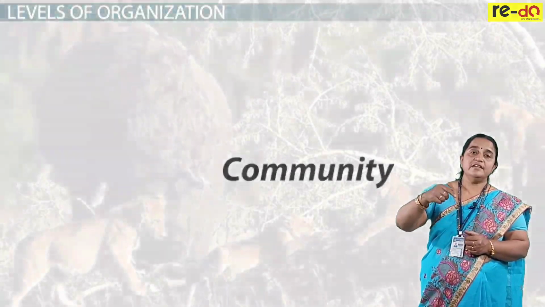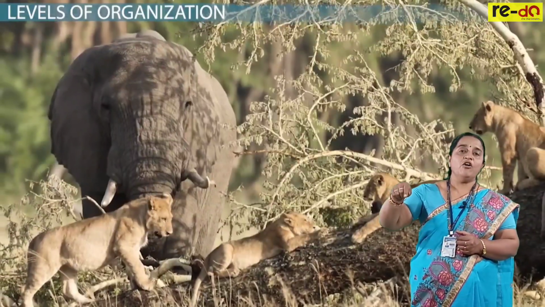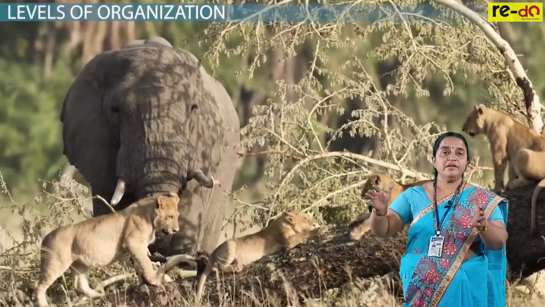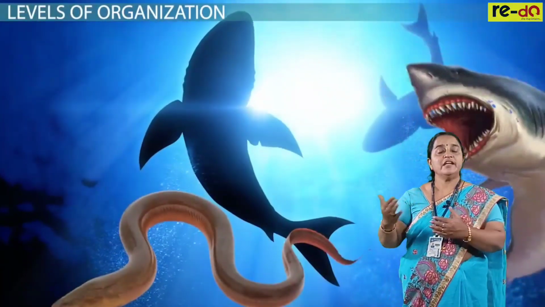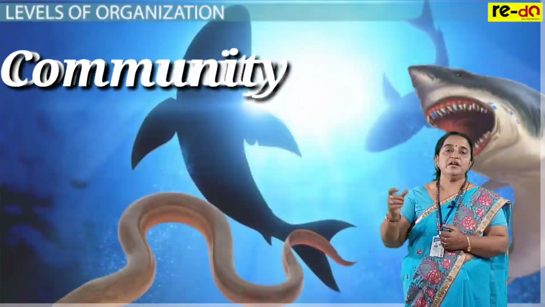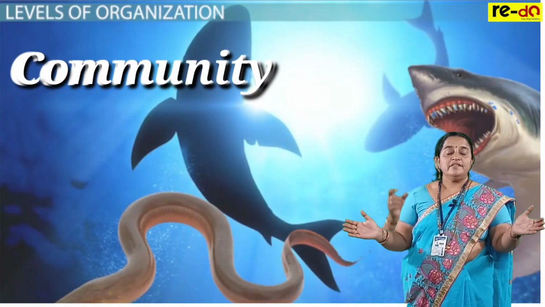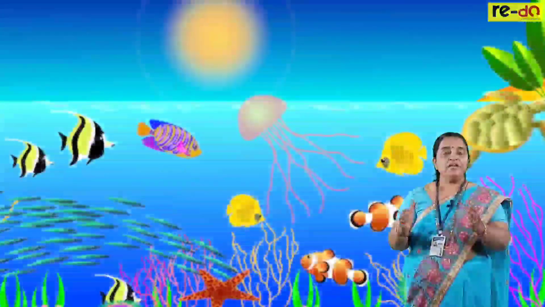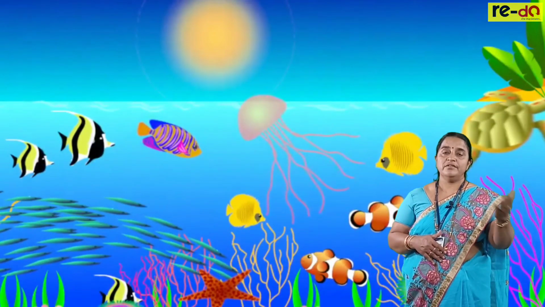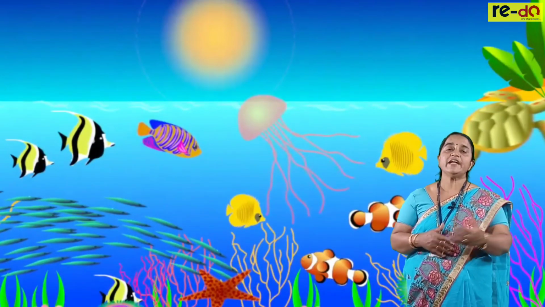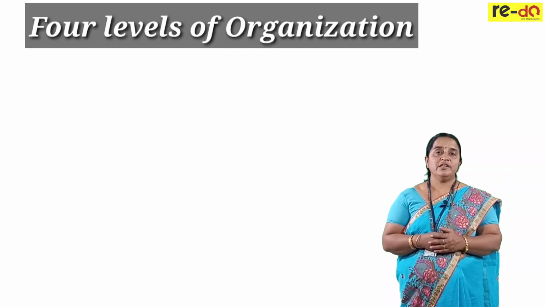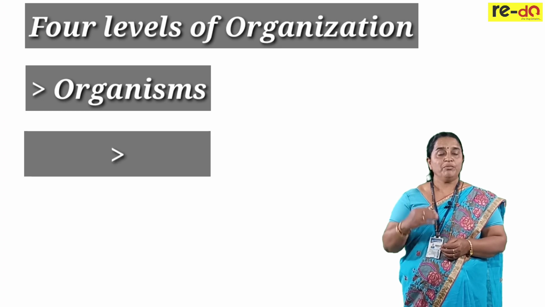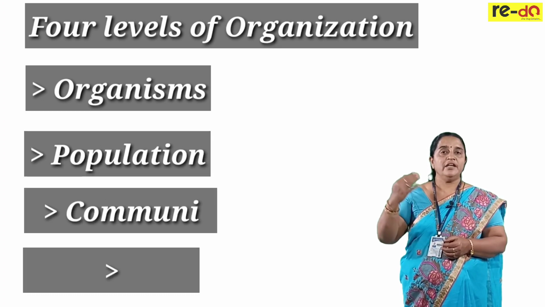Now, when we consider a specific area of the biosphere where different populations are interacting with each other, it forms a community, and several communities interacting with abiotic factors represent an ecosystem. So there are 4 levels of organization: organism, population, community, and ecosystem.